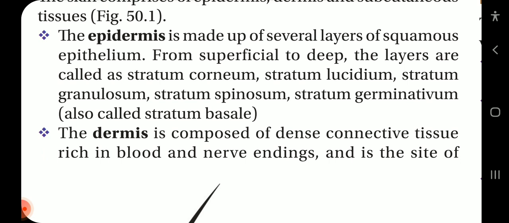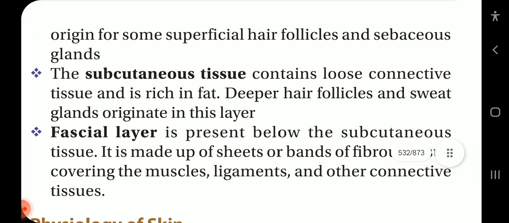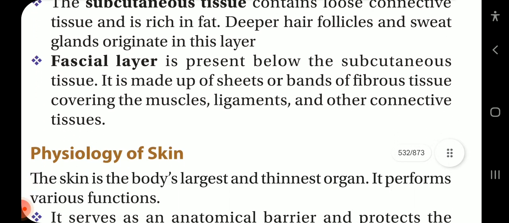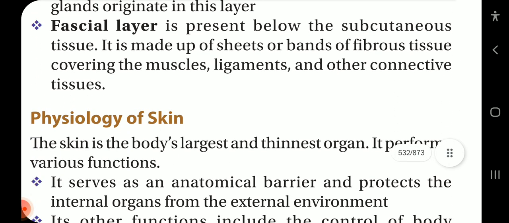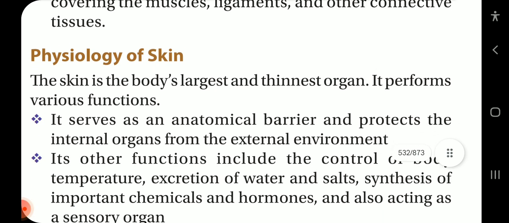The dermis is composed of dense connective tissue rich in blood and nerve endings, and is the site of origin for some superficial hair follicles and sebaceous glands. The subcutaneous tissue contains loose connective tissue and is rich in fat. Deeper hair follicles and sweat glands originate in this layer. Fascial layer is present below the subcutaneous tissue. It is made up of sheets or bands of fibrous tissue covering the muscle, ligament, and other connective tissues.